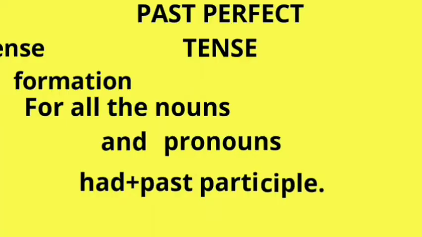Now we will see the past perfect tense formation for all the nouns and pronouns. Whether singular or plural, I, we, first person, you, second person, he, she, it, third person singular, and they, plural, and all the singular and plural nouns and pronouns, we should use the same past perfect tense: had plus past participle.